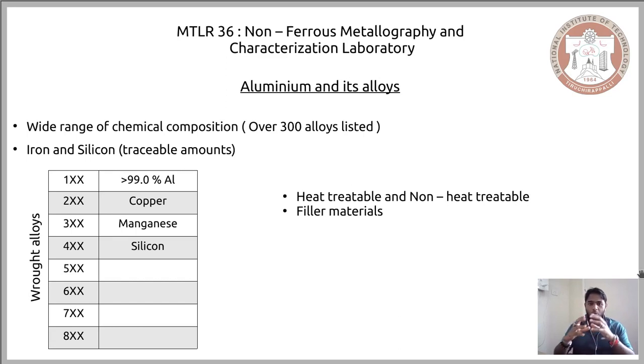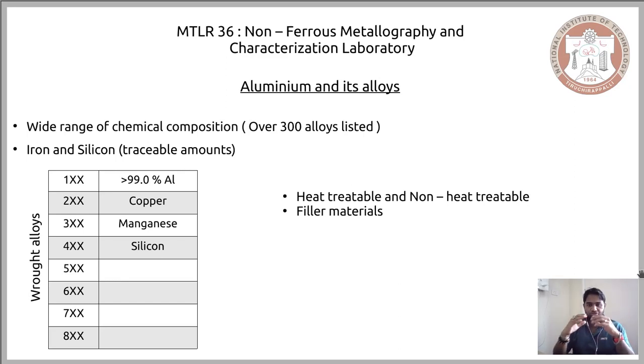I don't know if you have already come across aluminum alloys in your non-ferrous course, but you will understand the difference between heat treatable and non-heat treatable alloys of aluminum, and what significant role these different sets of alloys play. Some alloys are non-heat treatable and some are heat treatable, and each of these has a specific role in our applications. You will understand why these are not heat treatable and why these are heat treatable, and you will also know what specific applications they are used in.